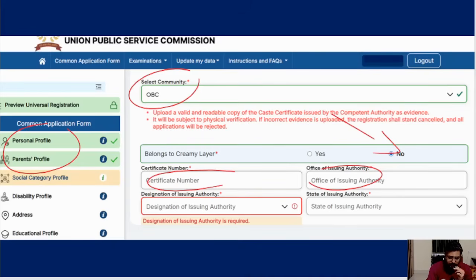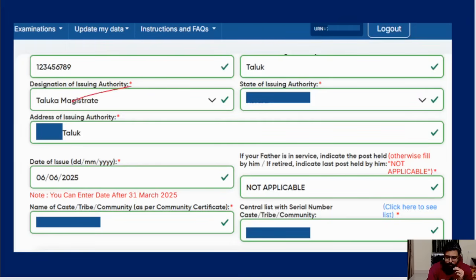After that, see here, Taluk magistrate, some random number I have put, Taluk, then date of issue, which date it was issued. And it should obviously be 31st March and later, meaning April 1, 2025 onwards only, it should be issued. It should not be an old one which you used for last year's exam.